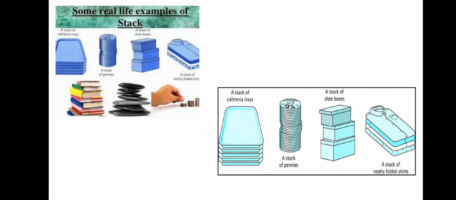You can also observe that the railway shunting system is one example of a stack. That means the last train which reached the station is the first to leave the station. The best and well-known example of a stack is ladies' bangles.